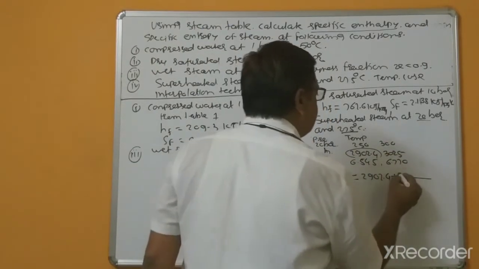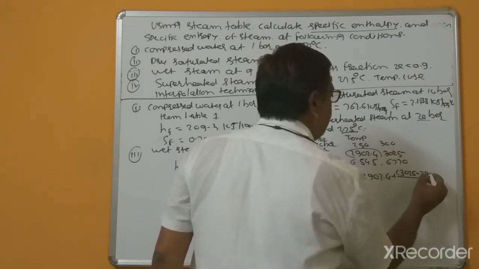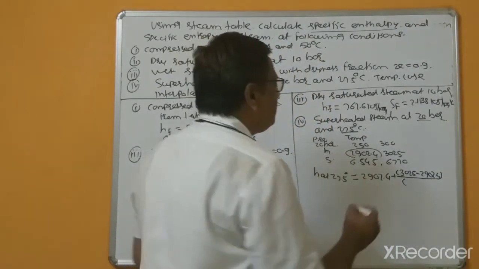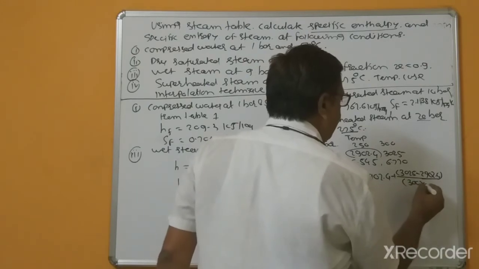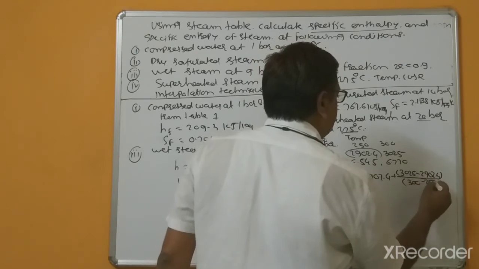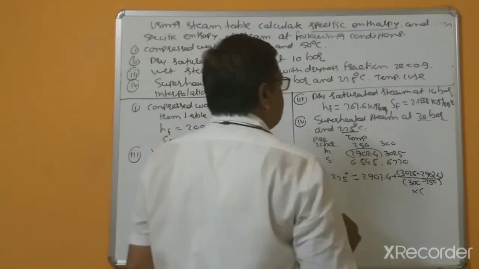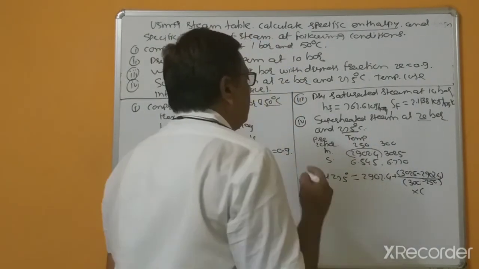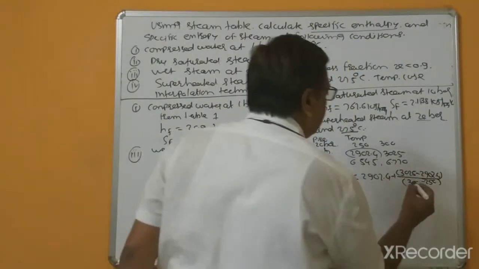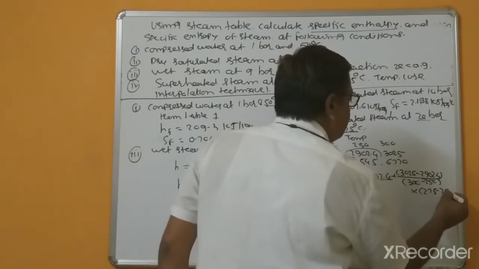Now this difference, 3025 minus 2902.4 divided by this difference, 300 minus 250, multiplied by 275 minus 250.